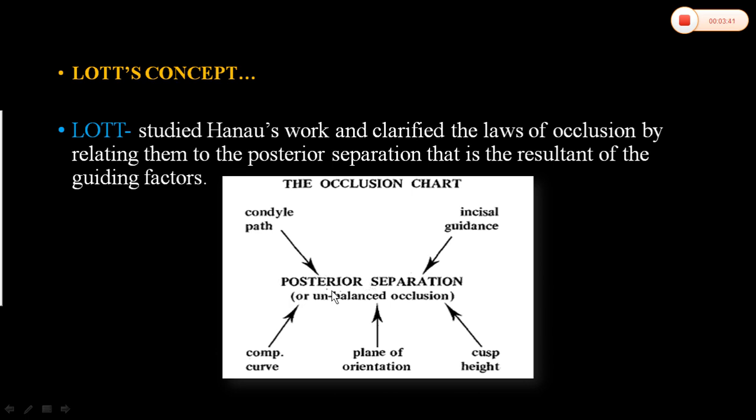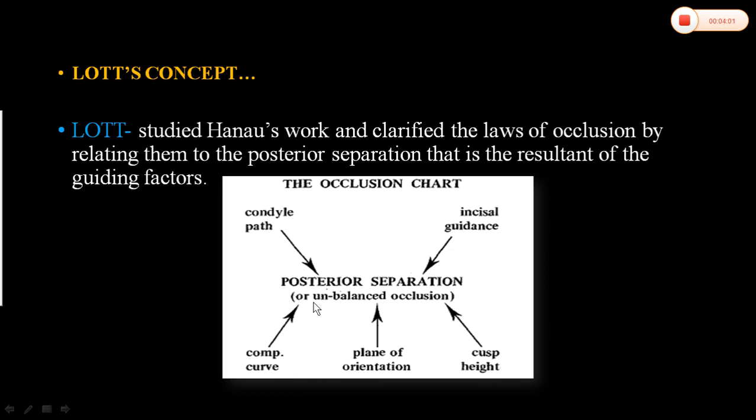Next, if posterior teeth are separated, we have to increase the compensating curve to provide balanced occlusion. Got it? If separation of posterior teeth happens, we have to increase the compensating curve to prevent posterior disocclusion.